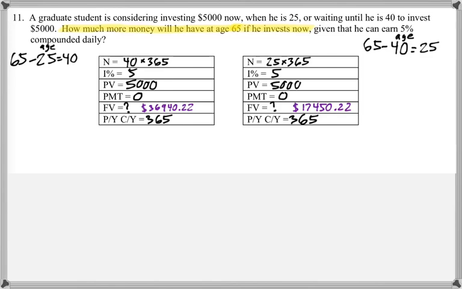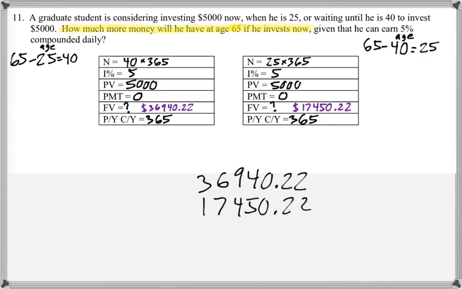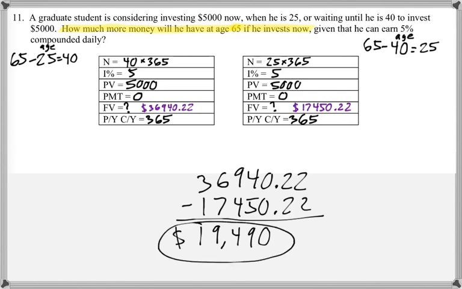So the question asks, how much more money will he have at the age of 65 if he invests now? So we need to take these two answers and subtract them. And we get $19,490.